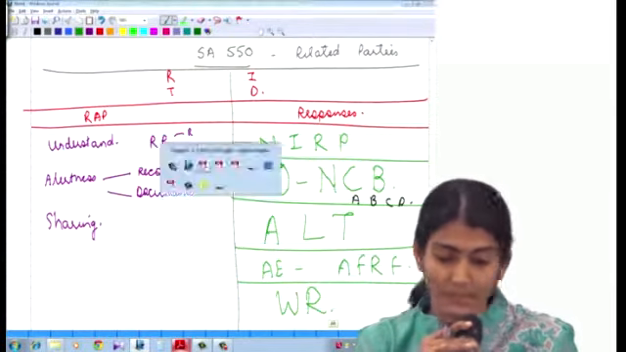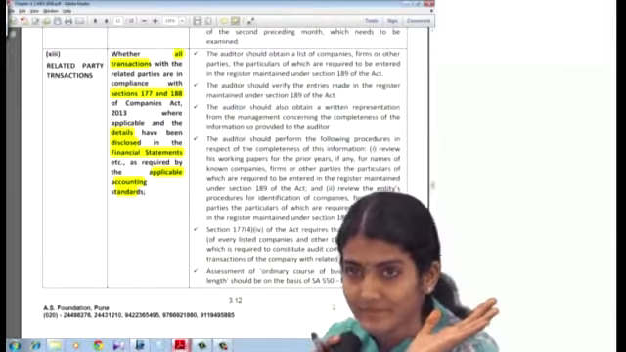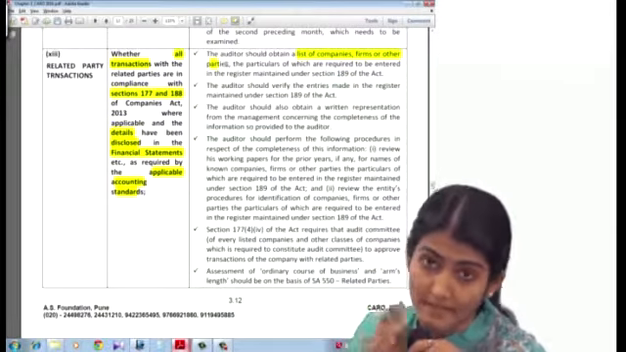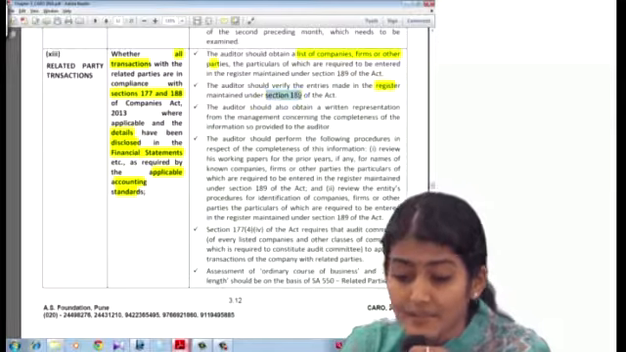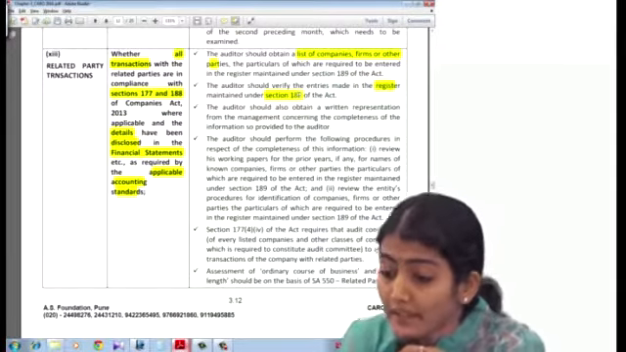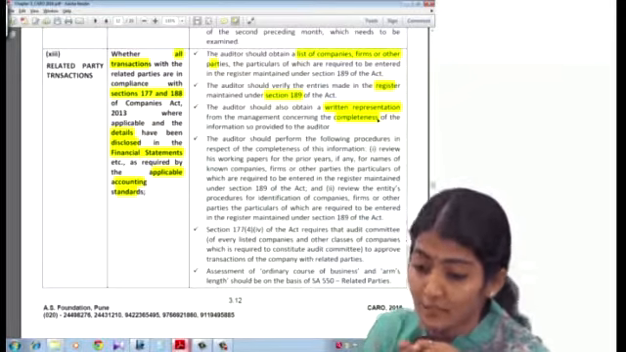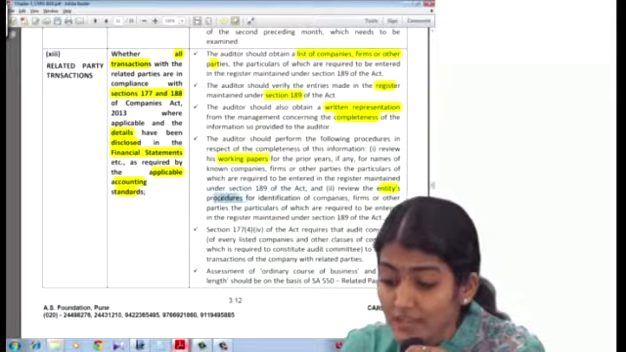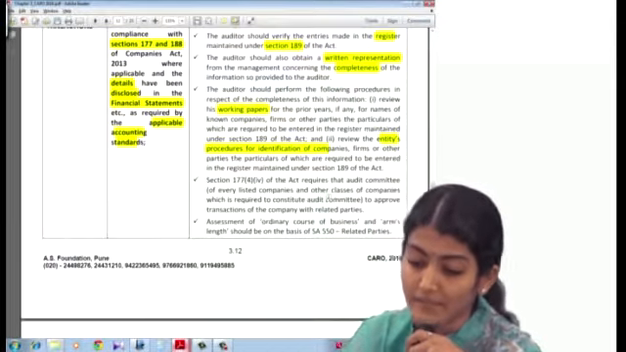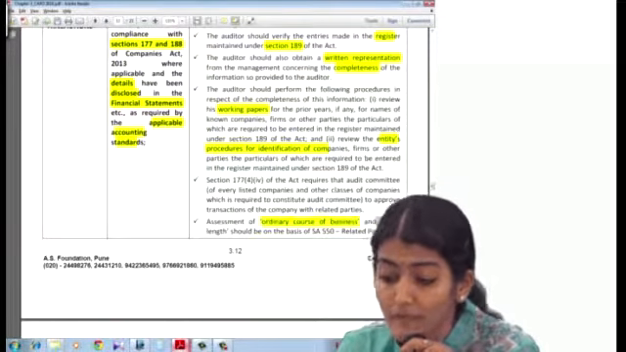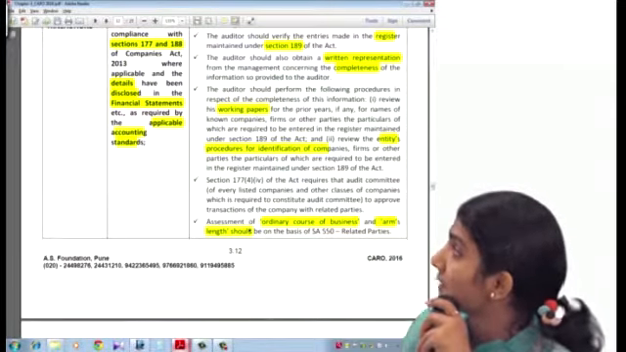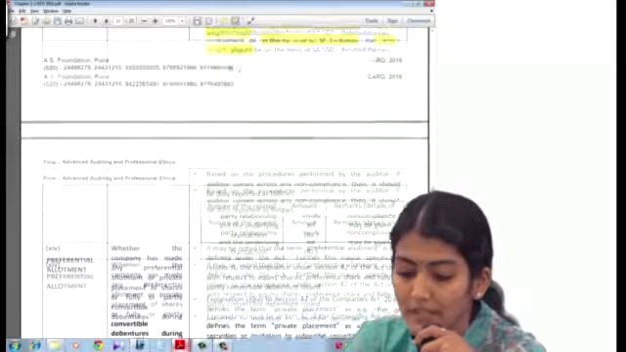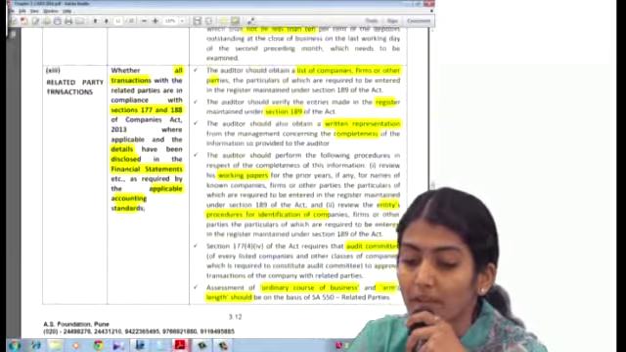All these points have been written in the audit procedures over here. You understand? Obtain a list of companies, firms or other parties. Verify the entries made in the register maintained under 189. Obtain a written representation for the completeness of the information. Review the working papers of the prior years. Review the entity's procedures for identification of companies, firms or parties. Then assessment of ordinary course of business and arm's length should be done in accordance with SA 550. Also audit committee approval is required for certain transactions with related parties. Based on that, you will do the reporting as follows.